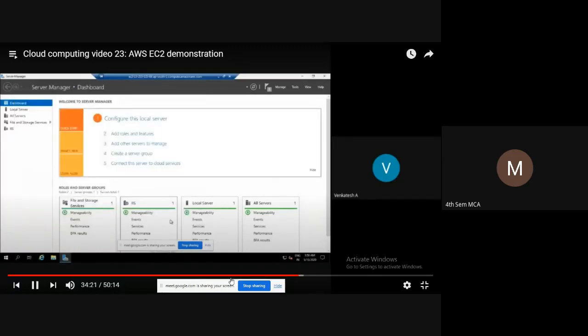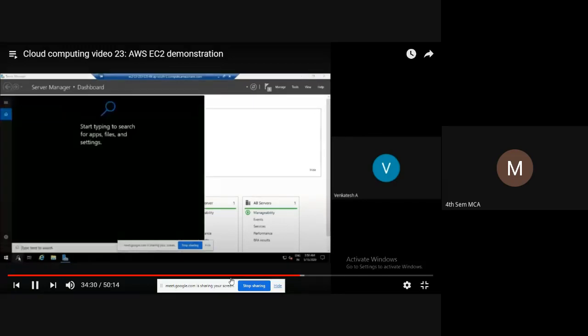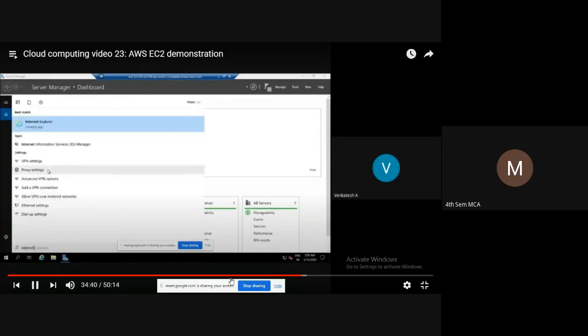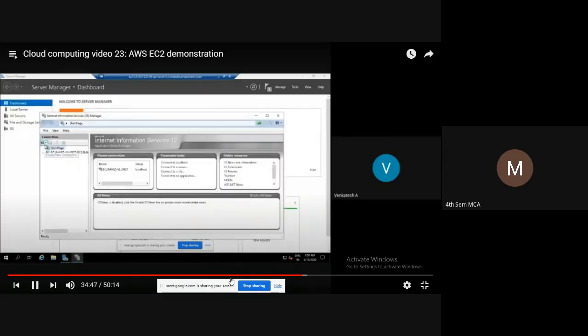Okay, now it is installed, close. Now what we need to do is go to search and type internet information. It is showing Internet Information Services. Select Internet Information Services. Now you are in this screen. You got this step.